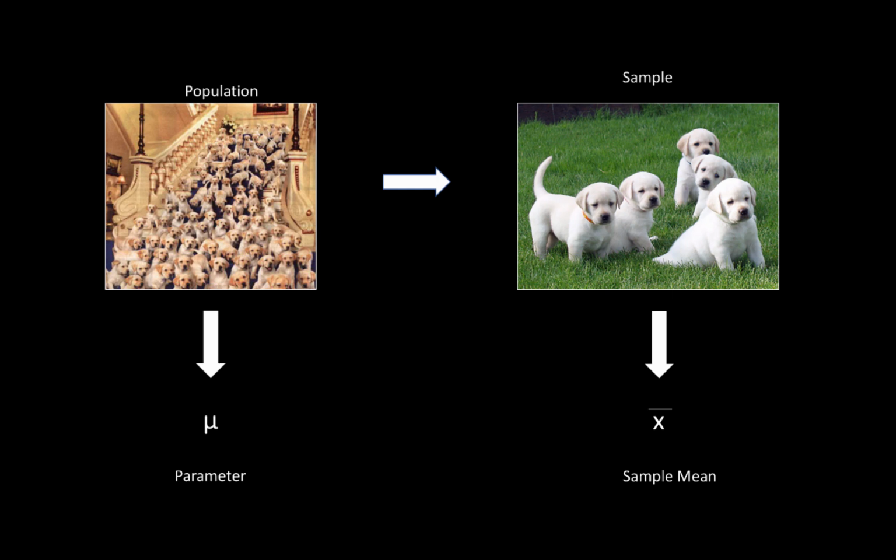What we often see is something called convenience sampling, where you take a subset of the population that it's easy to you as the researcher to get. So if your friend just had a litter of 8-week-old puppies from her dog, you might take all the puppies from that litter and those become your sample. That's really convenient. If you happen to have this big room full of puppies on staircases, you may take the ones that you could grab that don't run away and put them in your sample.